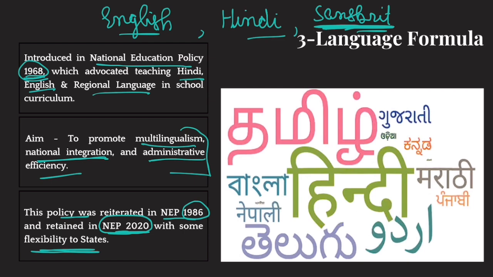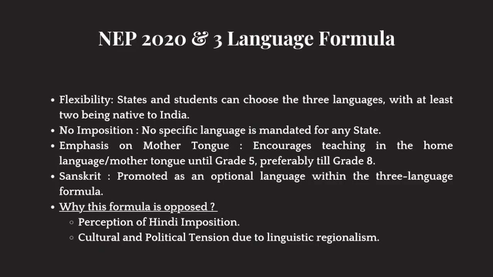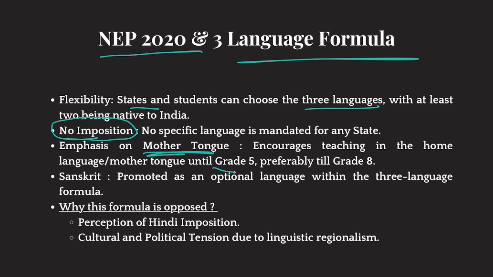Clear? Now, what were the flexibilities provided in National Education Policy 2020 for the three language formula? States and students can choose the three languages of their choice. Apart from English and Hindi, they can choose any other language. There is no imposition of any one specific language. It's your choice to choose any language from any state. Plus, the central government said that emphasis should be given on mother tongue. At least education should be in mother tongue till 5th grade. Then Sanskrit was promoted as an optional language or the third language.